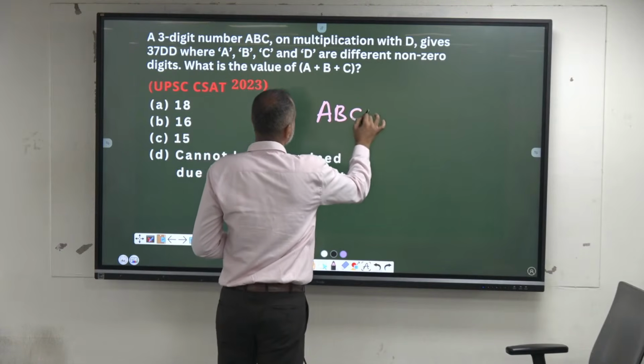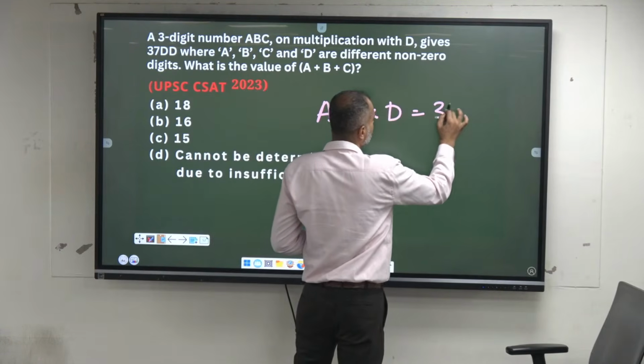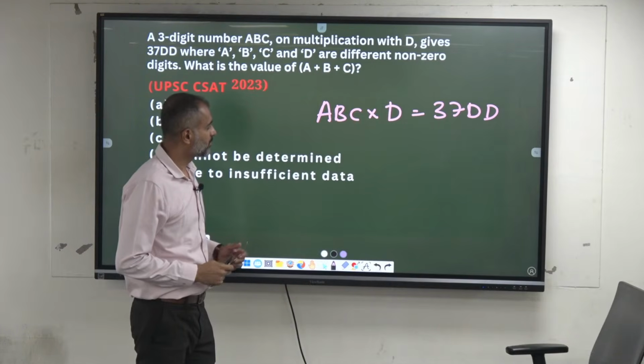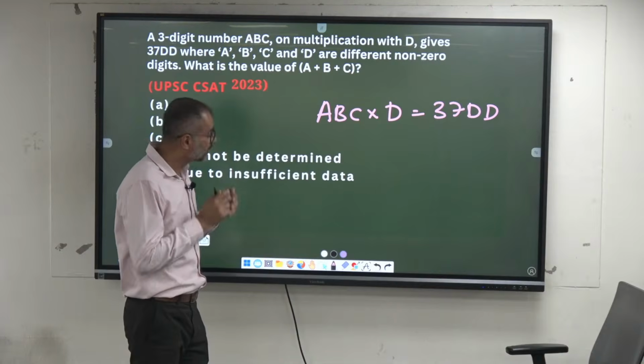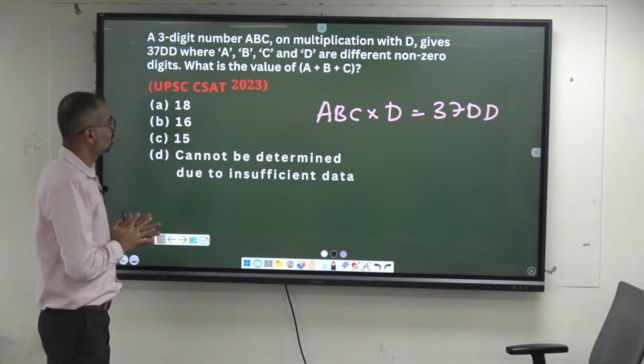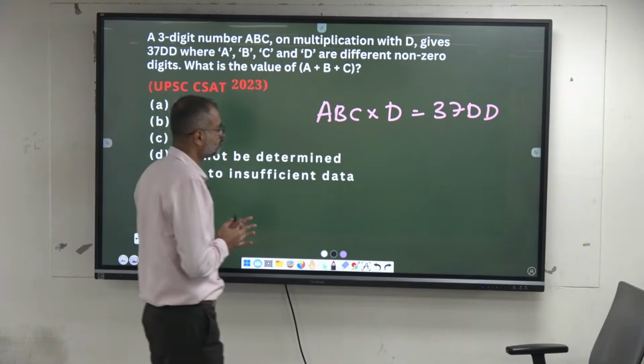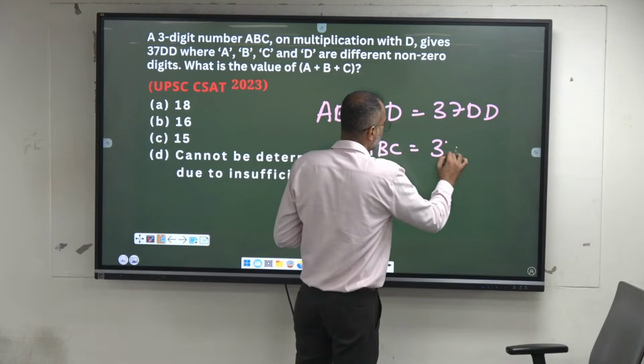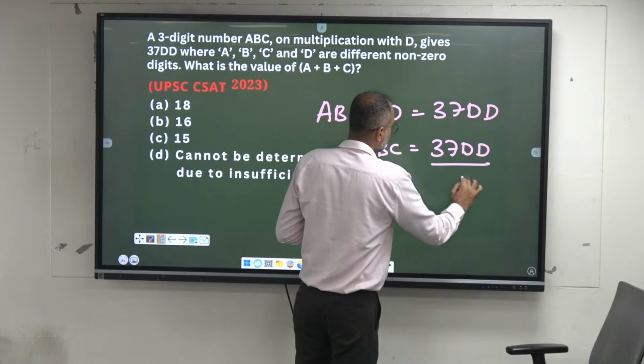ABC when multiplied with D gives 37DD. So can I write ABC is equal to 37DD by D?